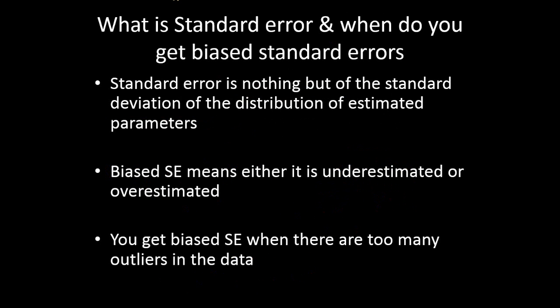The next question is, what is standard error, and when do you get biased standard errors? Well, standard error is nothing but the standard deviation of the distribution of estimated parameters. When you find the parameters by estimating, you will see that parameters like beta naught, beta 1, beta 2 will keep on changing with respect to the samples used.